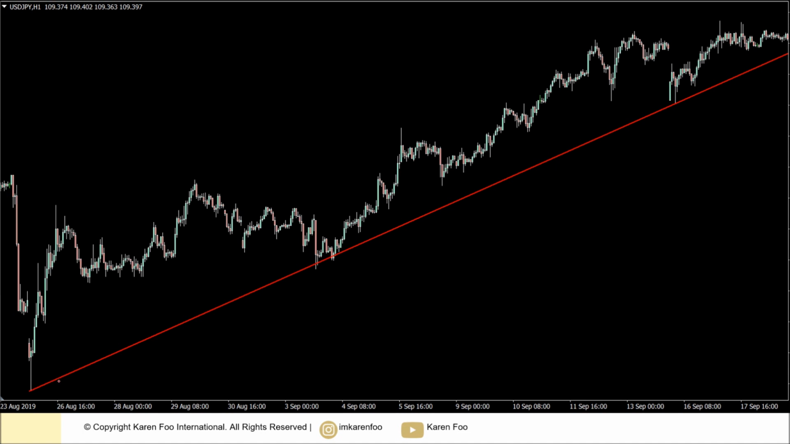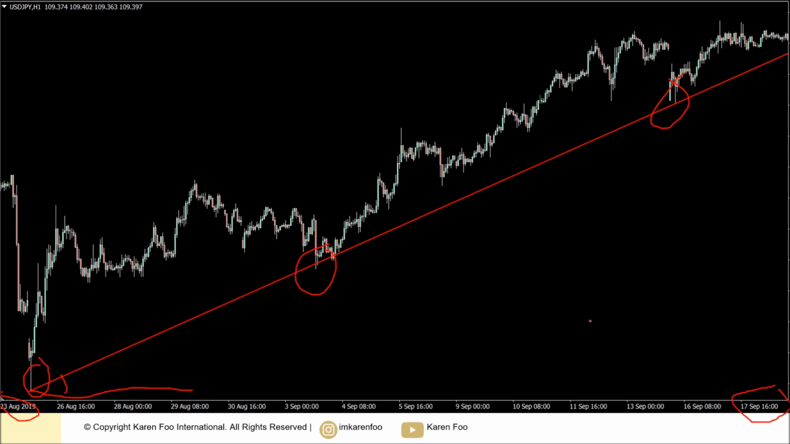First thing first, look at the angle. Is it very steep? Not too steep. Number of touch points, 1, 2, 3, which makes it a valid trend line. And most importantly, how long did it last? From 23rd August until 17th September, almost 1 month. So do you think this is a strong trend line?